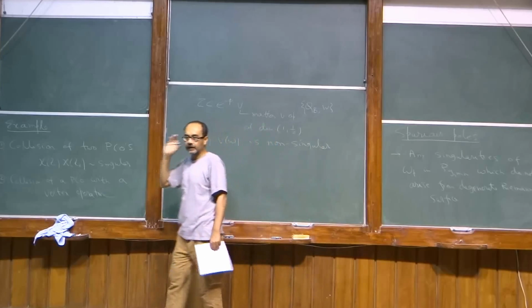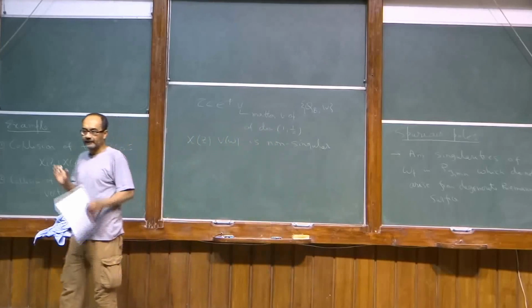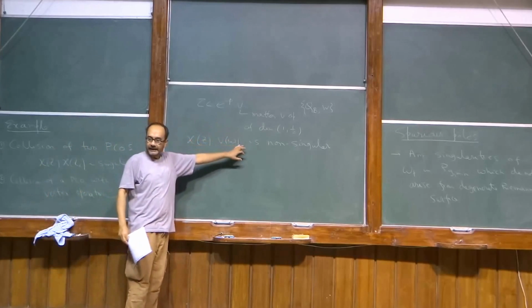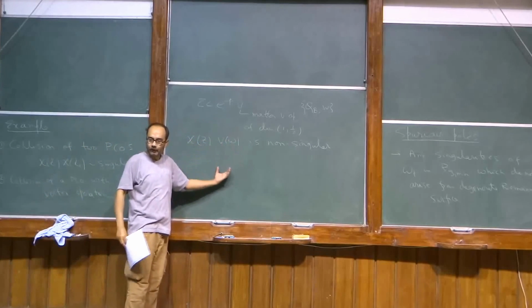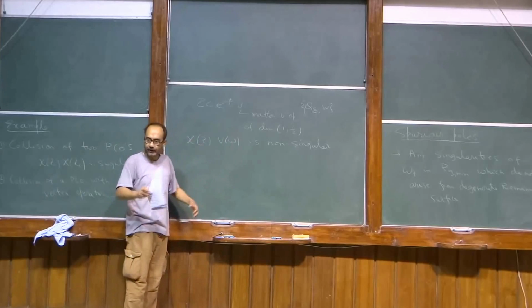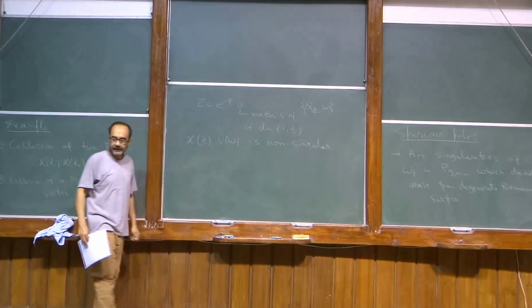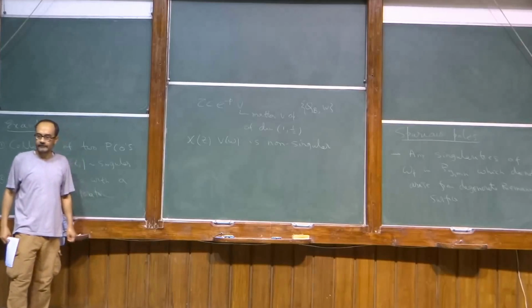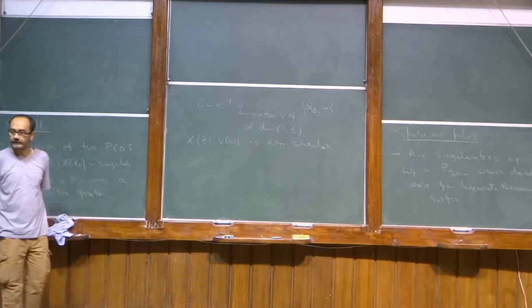So for special kinds of picture zero vertex operators, special kinds of picture -1 vertex operators, you can get by going to the zero picture without having a singularity when the PCOs collide. But that is not always the case.